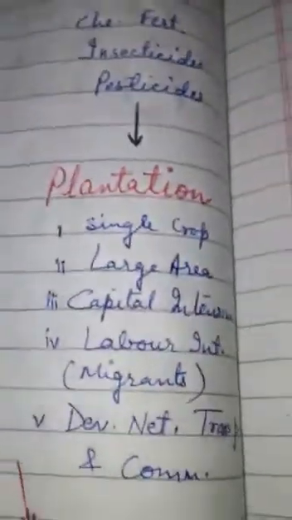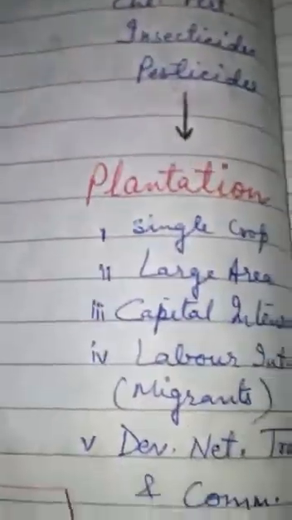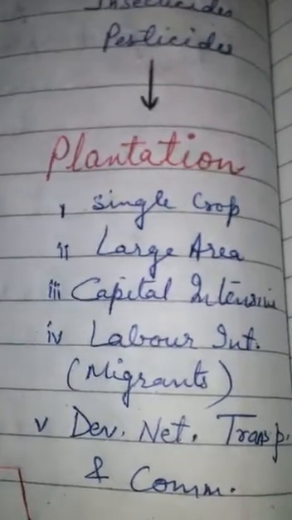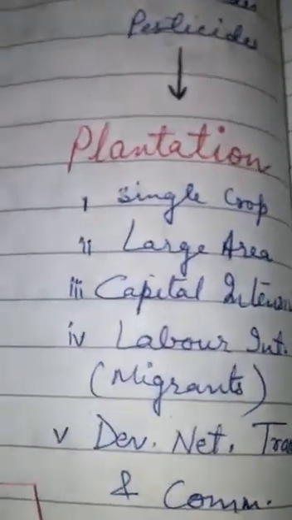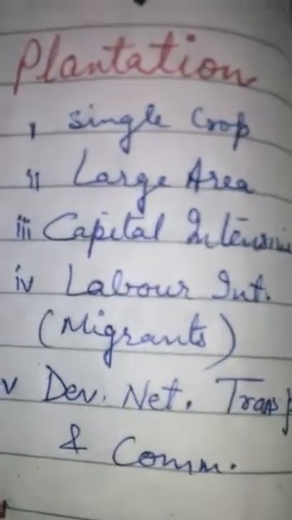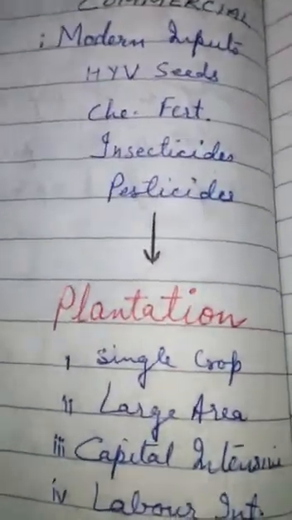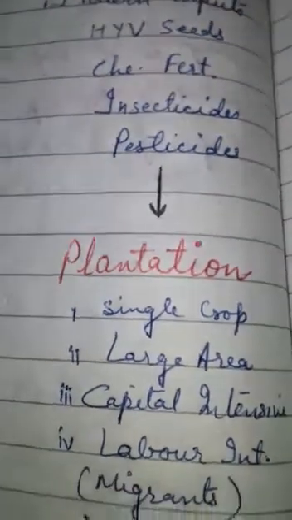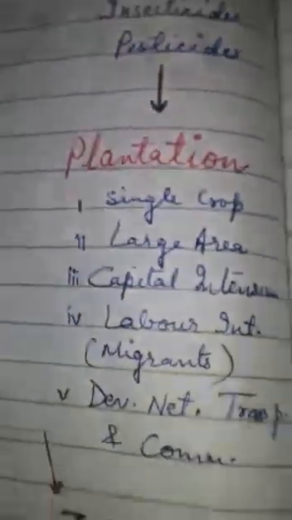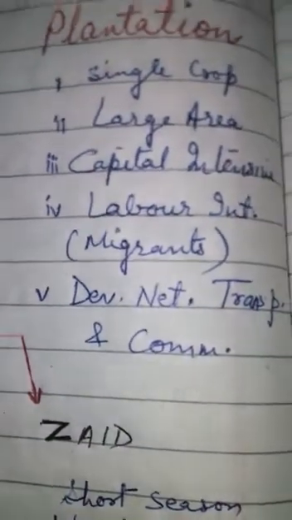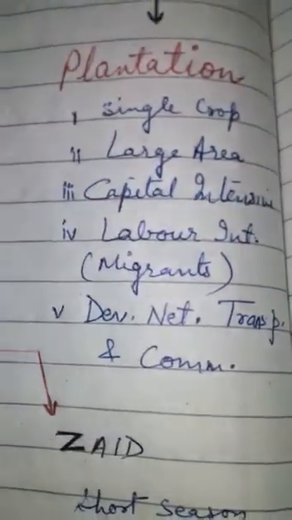So what is plantation farming? A single crop is grown on a large tract of land. A single crop is grown scientifically on a large area. It's a capital intensive industry, because as we saw, all these things, high yielding variety of seeds, chemical fertilizers, insecticides, pesticides, we get with money. So more money is required here.